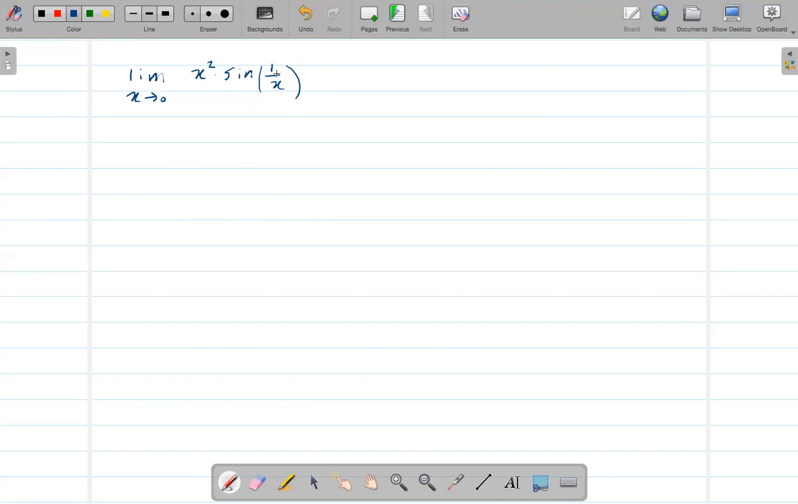If you see this, if x goes to 0, that means it will be sine of 1 over x. So if I'm getting 1 over x, with x going to 0, that means 1 over 0, which is undefined. So we have an undefined function. That's why, even though x squared at 0 is still 0, we cannot say that this whole thing is 0. So here we're going to use the squeeze theorem.